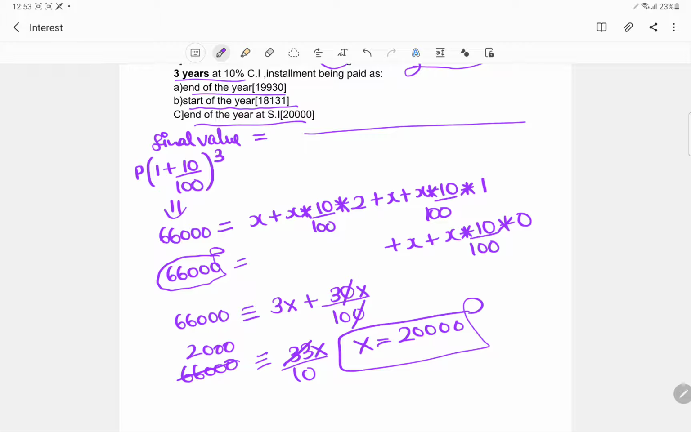So you will actually be made to pay 20,000 as an installment. See how standard, since it was at the end of the year, we started with 2, 1, and we started with 0.